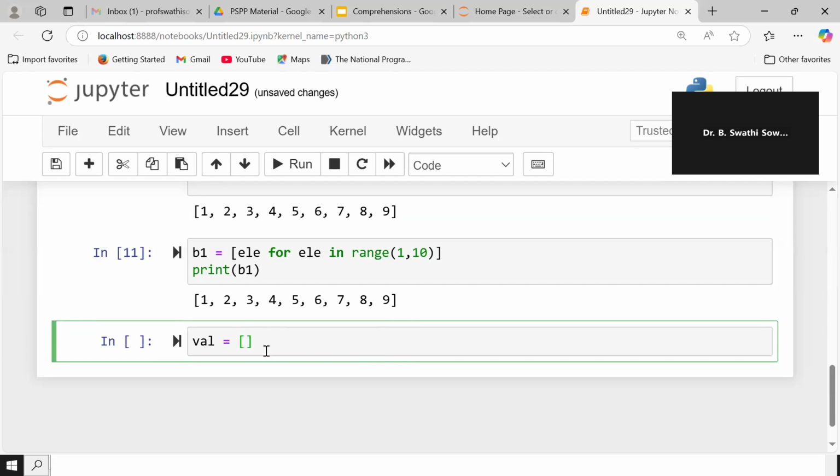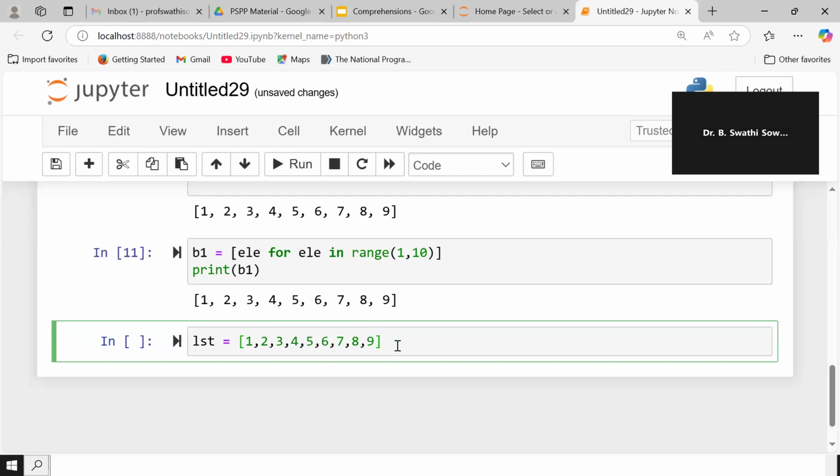Now, for suppose, my list consists of elements like 1, 2, 3, 4, 5, 6, 7, 8, 9.